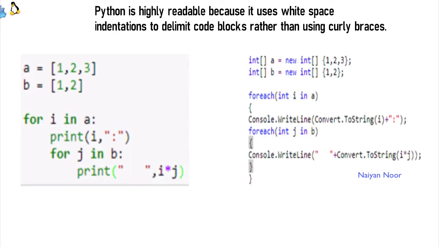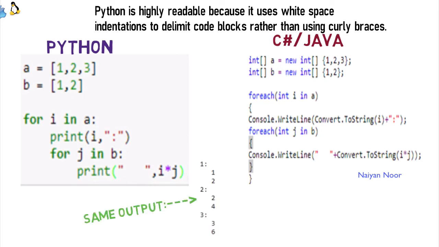Let me try to show what I mean to say. The left side is a Python code and the right side is a C# or Java code. Both code produce same output, but we can see that Python does same job with minimum number of lines. In Python, it is mandatory to use white space indentations to delimit the code blocks.